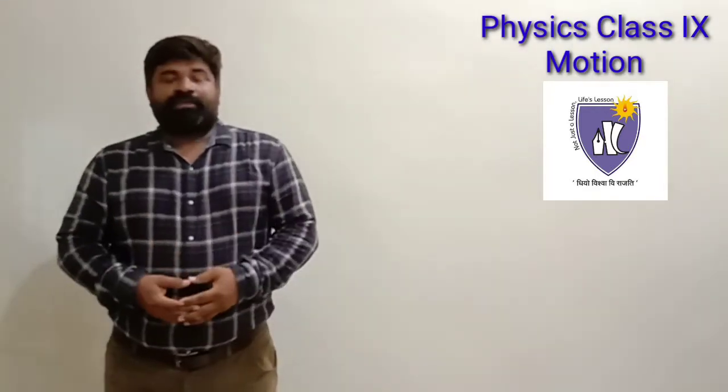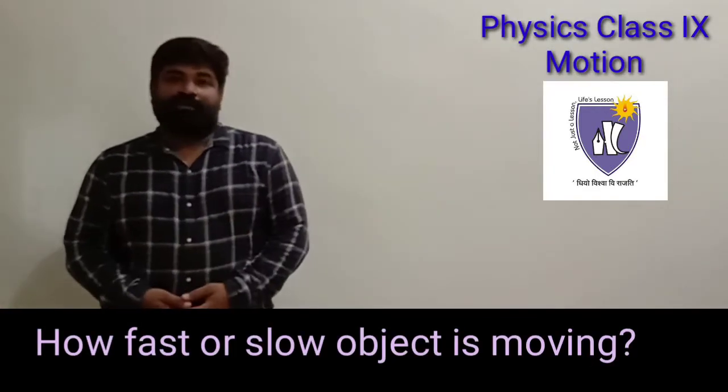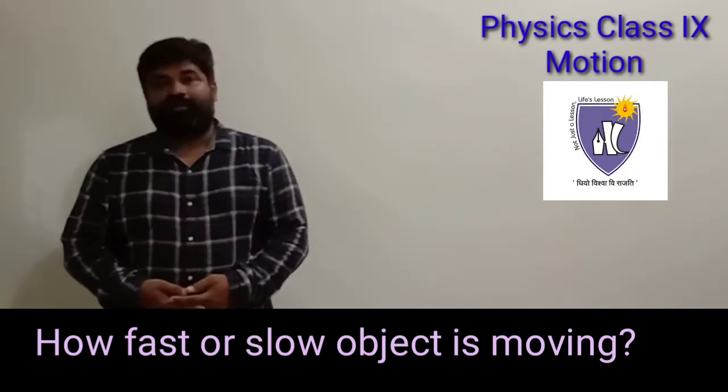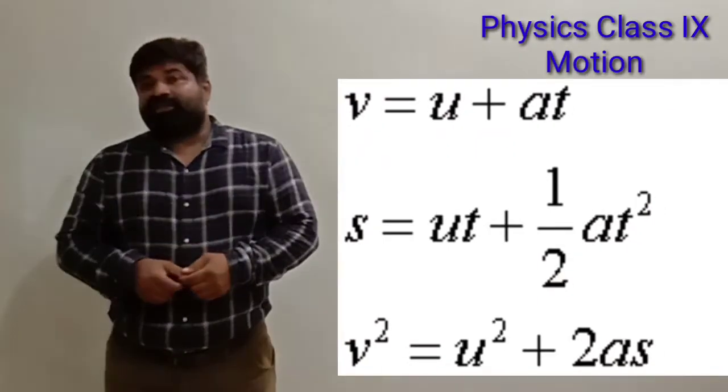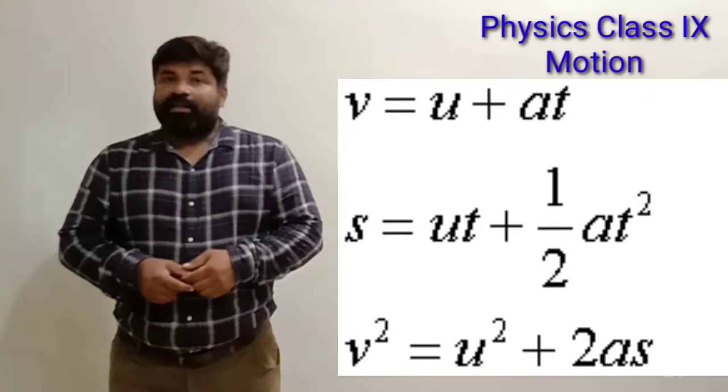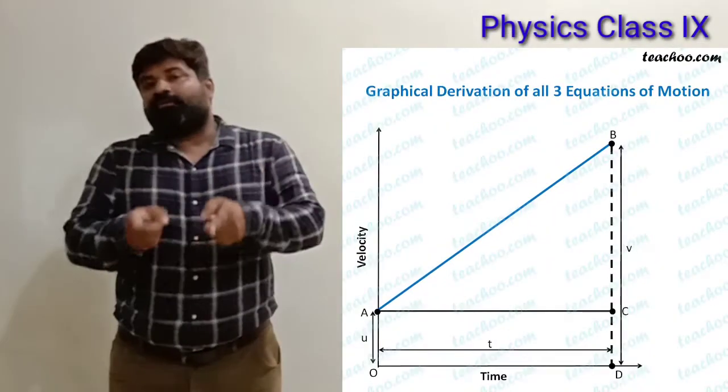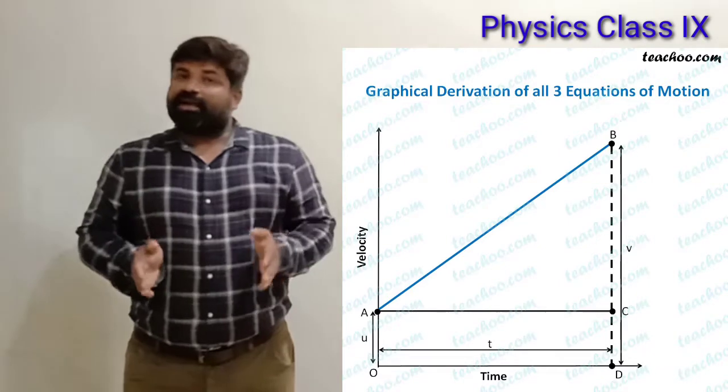With the help of graphs we'll also see the speed of the object, how fast the object is moving. With the help of the graph we can measure the speeds of two objects which are in motion. So graphs are very important, and different types of questions are asked on graphs in this topic, the graphical representation of motion. In fact, the last important topic of this chapter, equations of motion, we will also derive with the help of graphs. So graphs are important topics.